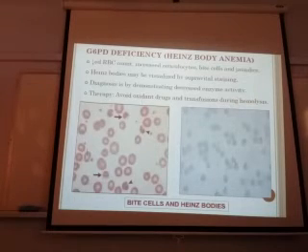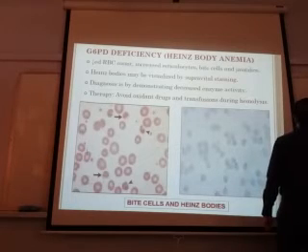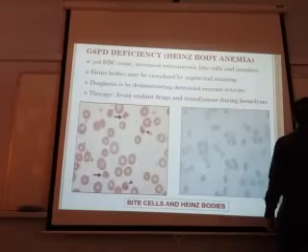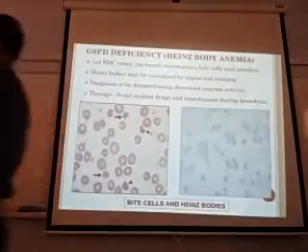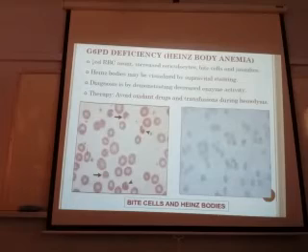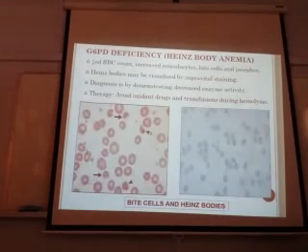Many molecules precipitate together and form Heinz bodies. This is how you will diagnose, from the enzyme activity or from the blood picture. Okay, clear?